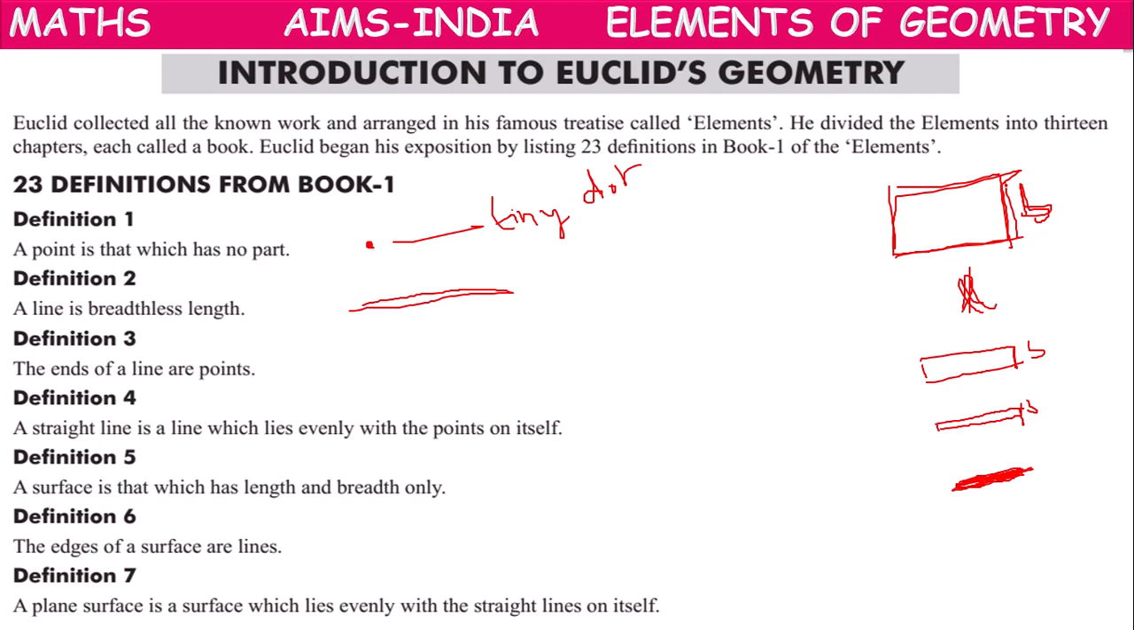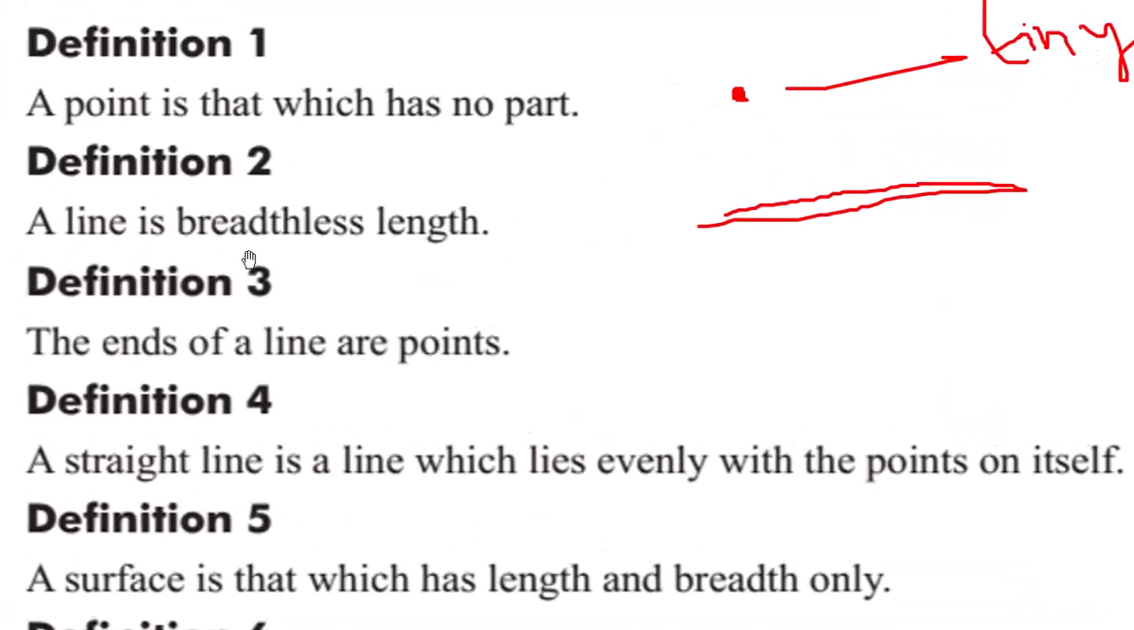So if the breadth becomes small, at one instant, what happens? It will be coinciding with this line. Means breadthless. The breadth will become 0. Only it will be having length. So that kind of breadthless line is called length. Means it will be having only length, 0 breadth.